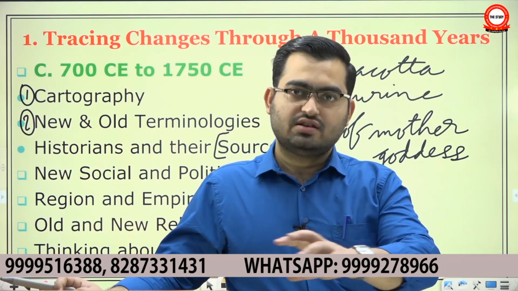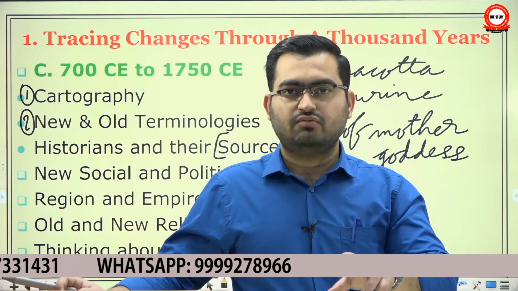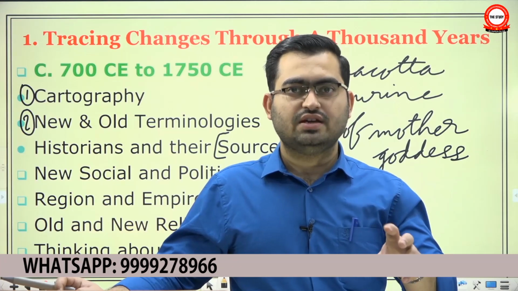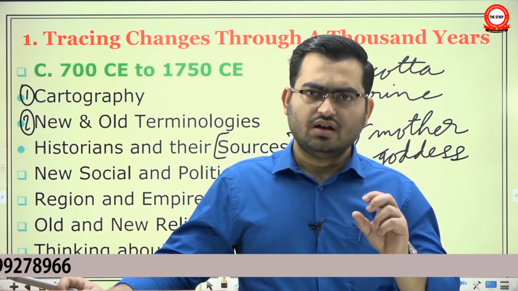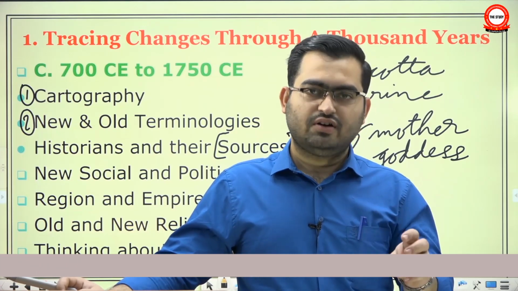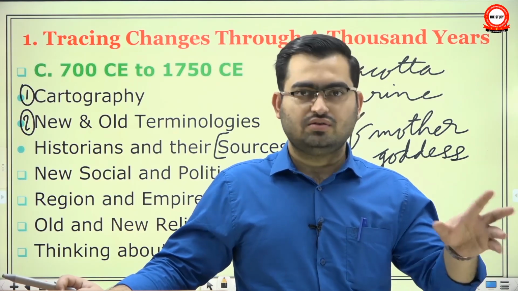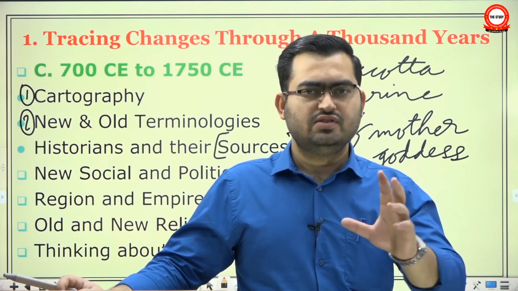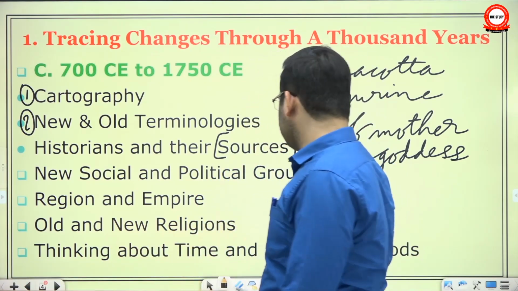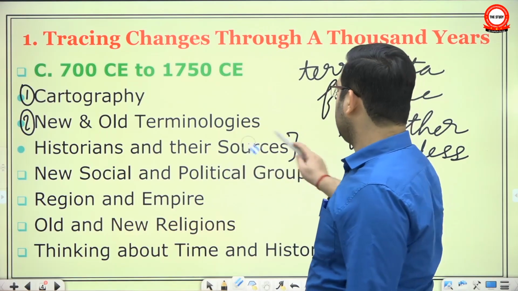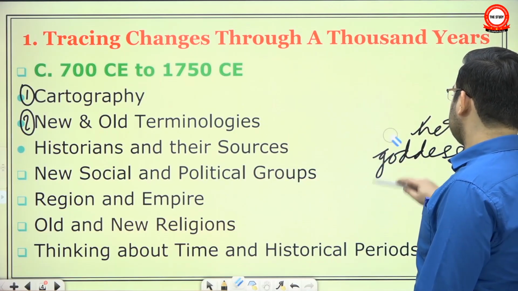If you have found it in a surrounding which appears like a sacred place, like a temple, like some sort of ritual area, then you can say that this small figurine was a deity. But if you have found it among toys of children or within a household where there is not much set up for religious activity, then you will say no, it's not a deity, it's just a toy. Similarly, when we are studying literary sources, you have to understand when that particular literary source was created, by whom, what was the motive, etc.